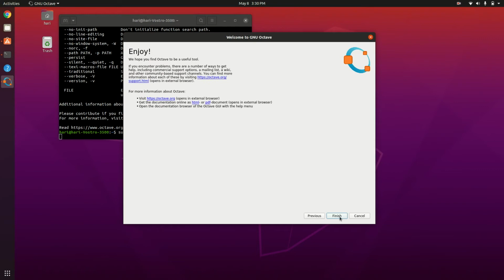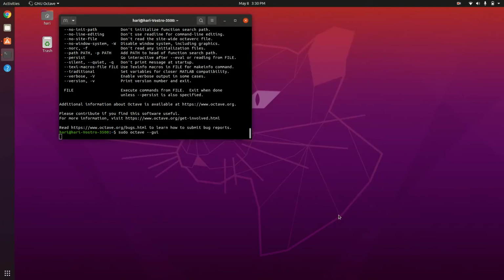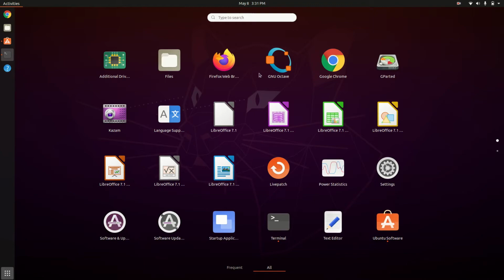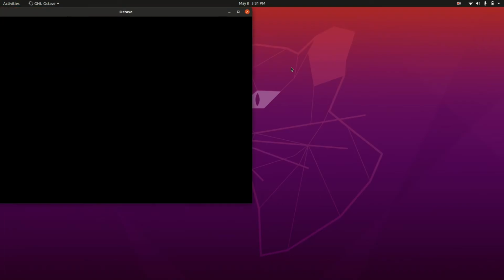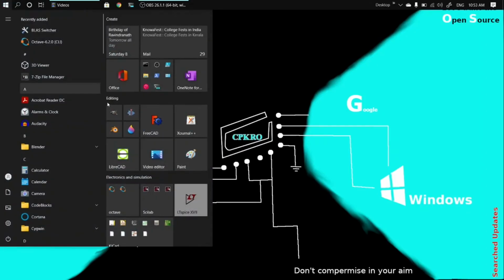Wow, that's all. You can also see the Octave icon here. Let me open Octave.